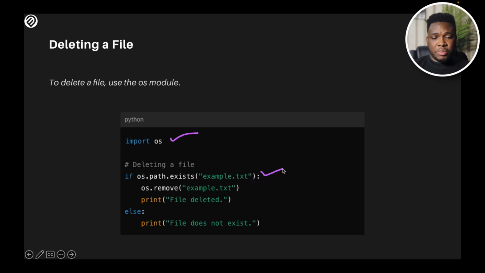It might not be compulsory, but because I want to ensure that the path I want to delete exists, I could just use .remove. .remove removes the file and prints file deleted. But if it doesn't exist, I need to tell my user that the file does not exist. So it makes sense to use a conditional statement. I look for the file, does it exist? If it doesn't exist, I could tell the user that the file does not exist. But you could actually use remove to remove the file.